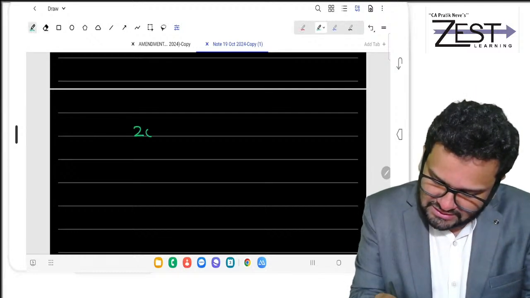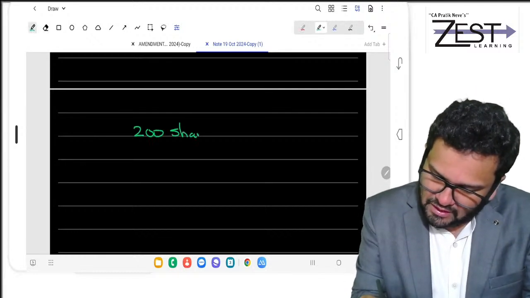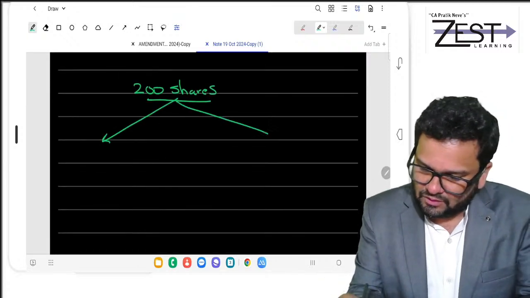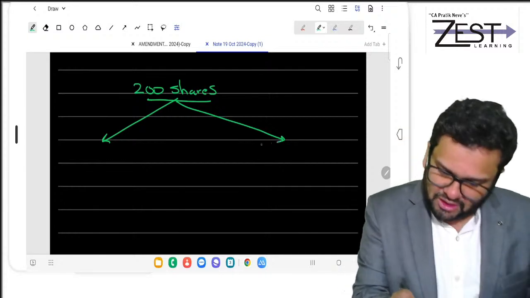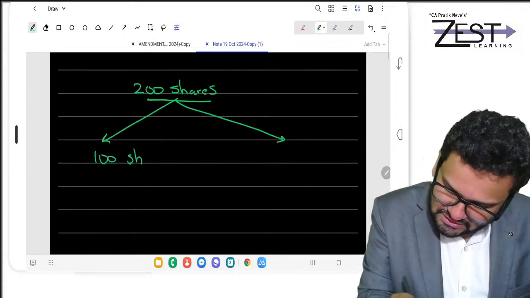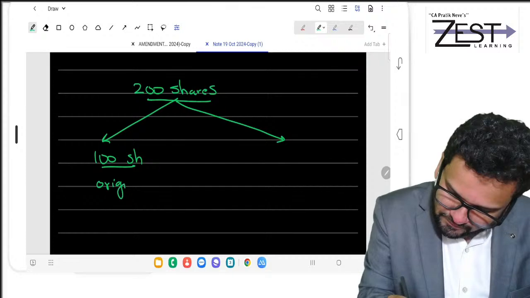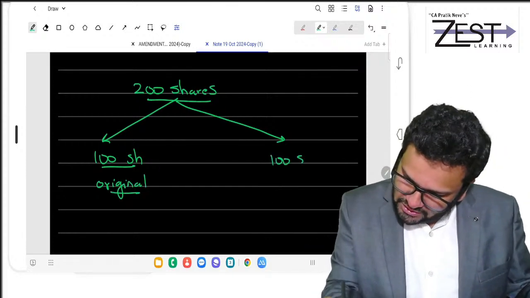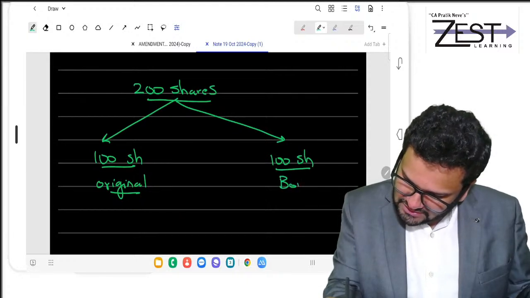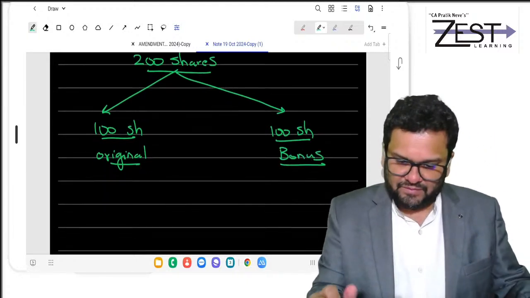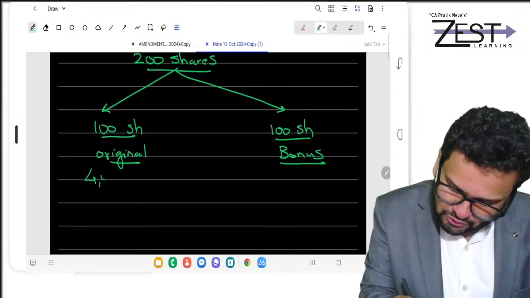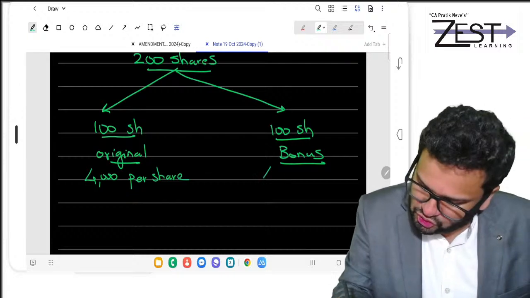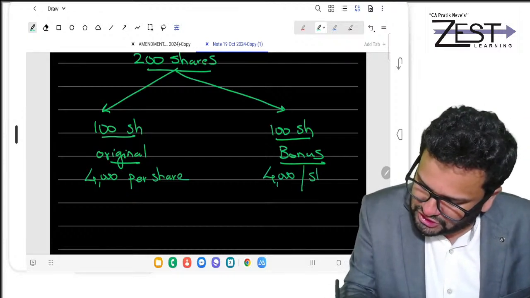200 shares you have transferred. But I am going to break that up into 100 and 100. Why, sir? Because 100 shares are original and 100 shares are bonus. These are sold for 4000 per share. These are also sold for 4000 per share.